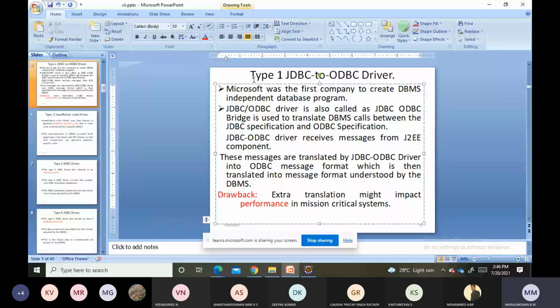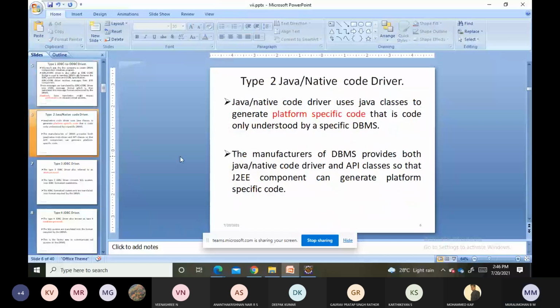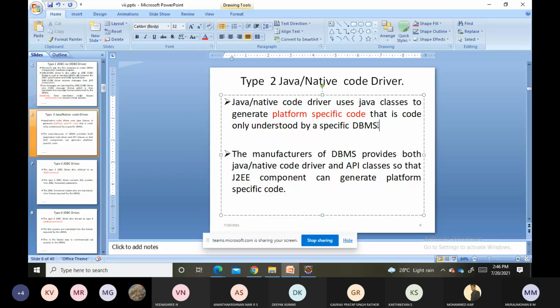Next, type 2 driver, that is the Java or native code driver. It uses Java classes to generate platform specific code, that is, the code understood only by a specific DBMS. Oracle means only the Oracle database can understand that particular code. To generate such type of code, we will use this type 2 Java or native code driver.